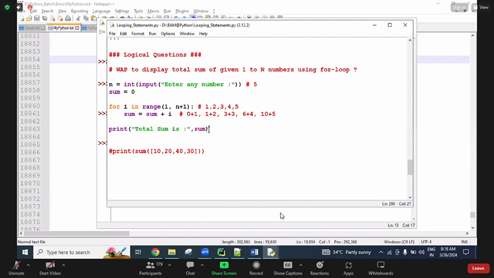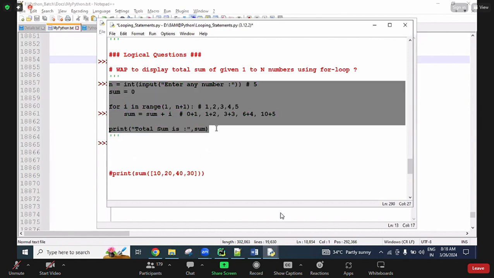Here we are taking one number from the user and finding the sum of numbers from 1 to that number. Otherwise, if a list of numbers is given as input and the total sum of all those numbers is asked, in this situation also we can use the same program.